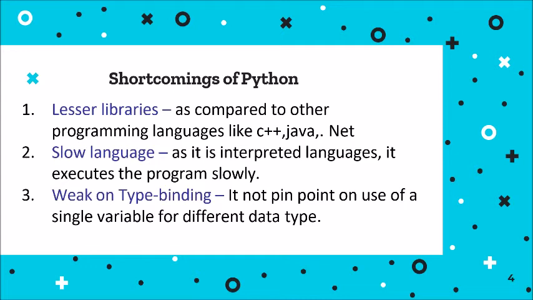First and most important, it has a lesser number of libraries, because compared to C++ and Java, which have a lot of libraries, Python has fewer. Next, it is a slow language, because the interpreter executes line by line. Also, it is weak on type binding. If I have taken a variable, I can put a float value in it, an integer, anything. So there is no hard and fast rule, which is why we say it is weak on type binding.